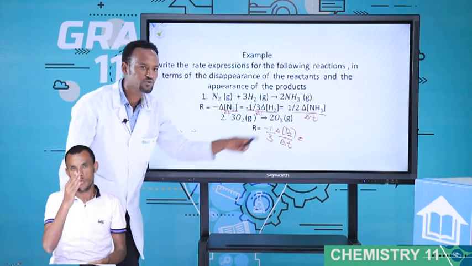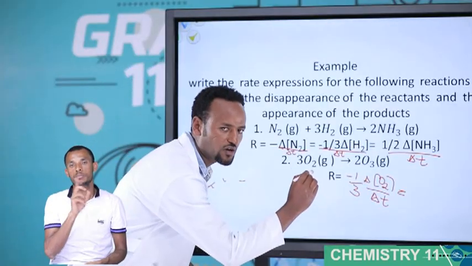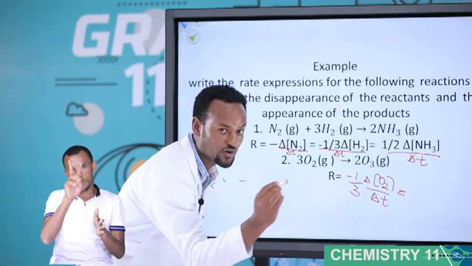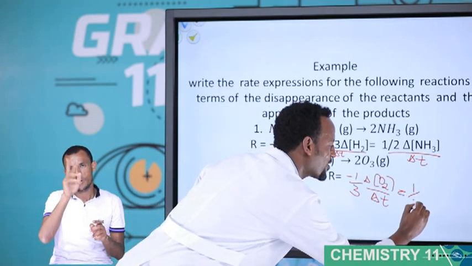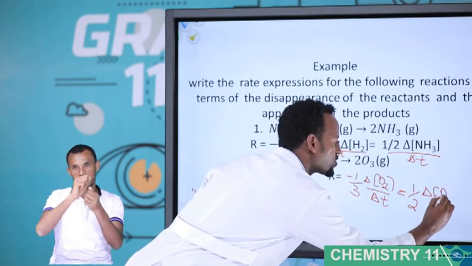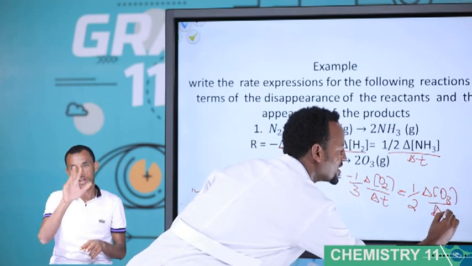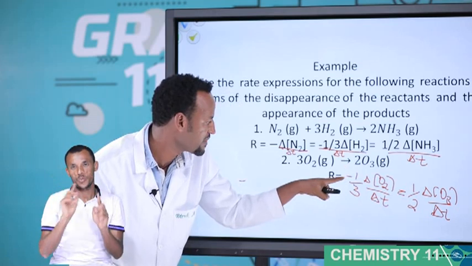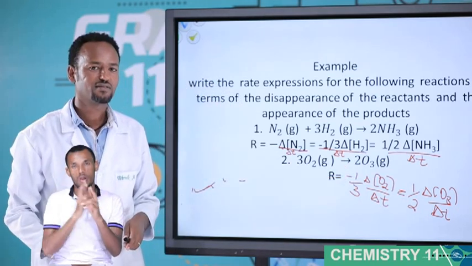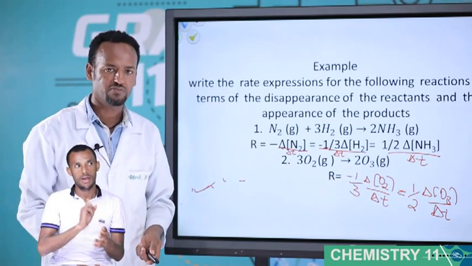What about for O3, students? Minus 1 over 2 or plus 1 over 2? Minus 1 over 2? No. Yes? Okay, very good. 1 over 2, changing concentration of O3 over change of t. 1 over 2 because it is positive. The O2 one is minus because it is a reactant. I think this is very simple.